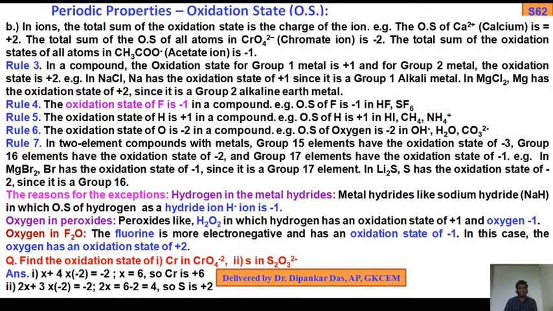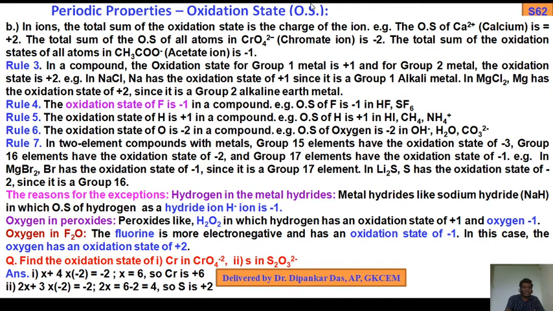Now the exceptional cases: hydrogen in metal hydrides like sodium hydride, NaH, where the oxidation state of hydrogen is -1. Remember the hydride ion, sodium borohydride, sodium hydride. So the oxidation state of hydrogen here is -1, keep in mind.